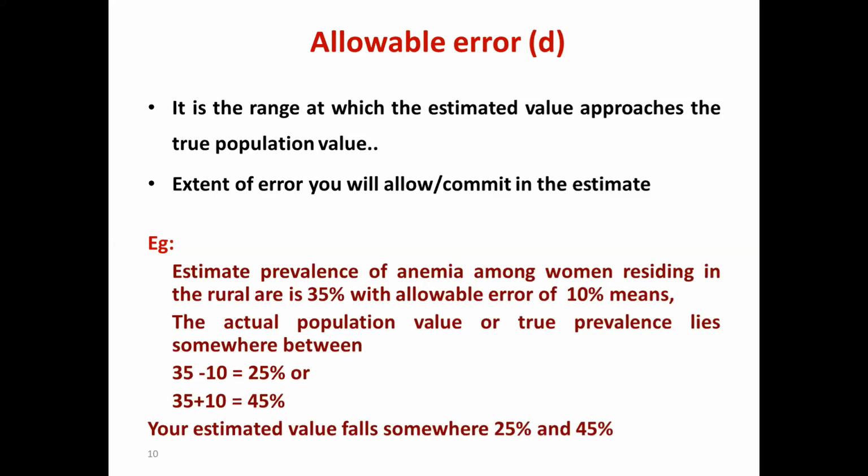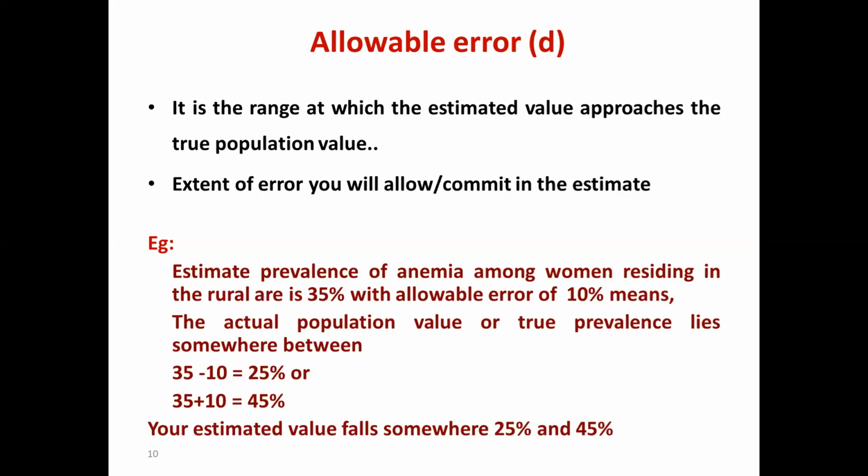If I say I am allowing 10% error, and the final prevalence of anemia is 35%, I am telling the world that it may not be 35% if different people do this study at different settings. It could range from 35 plus 10% to 35 minus 10%, so somewhere between 25 and 45%. This is the amount of error I am going to allow in my study. I am committing to it at the beginning.